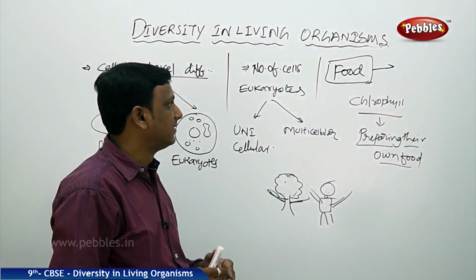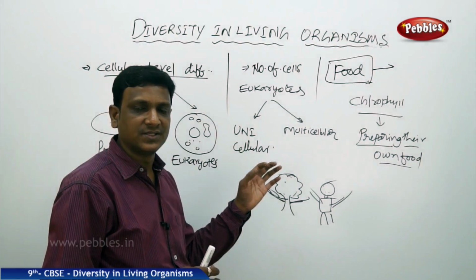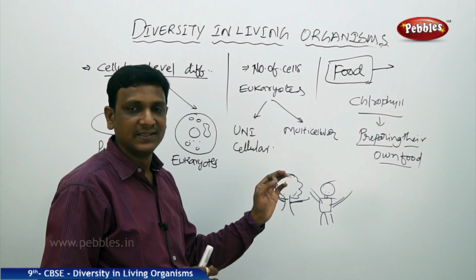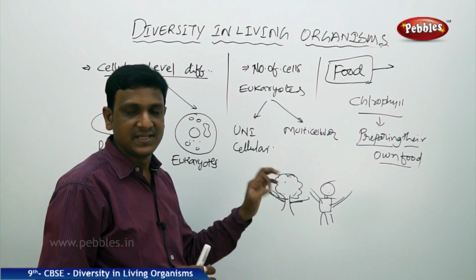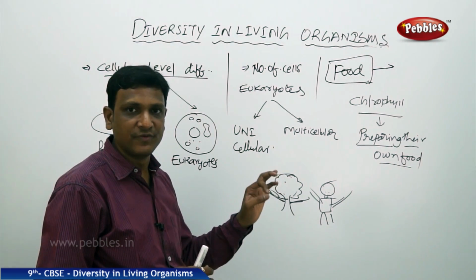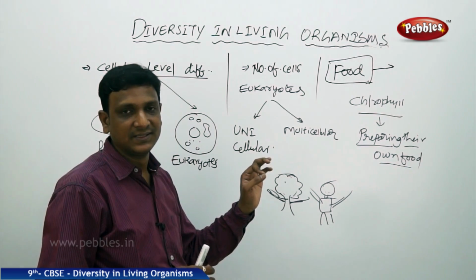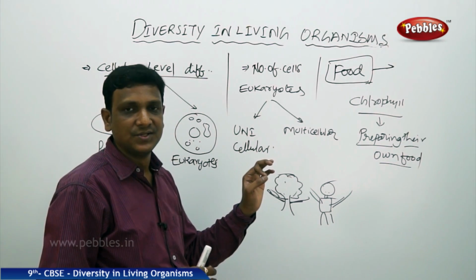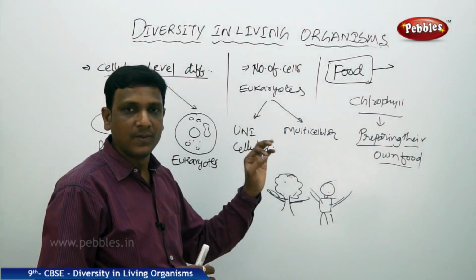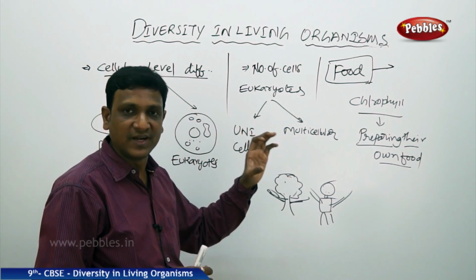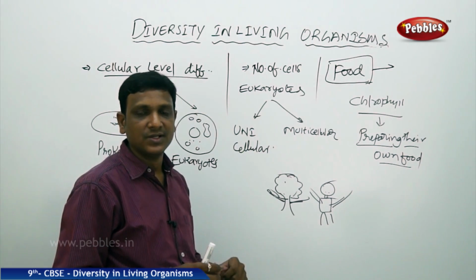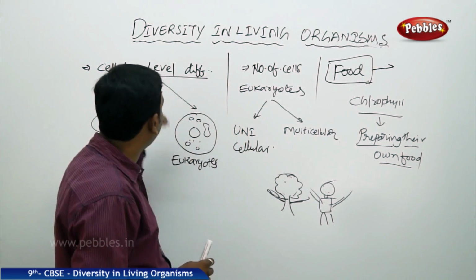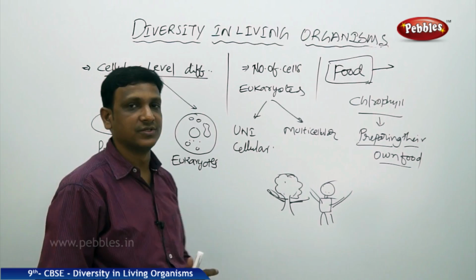So in this way, we have to find out the characteristics which will exactly divide the organisms into two groups. The members of a group will have more similarities, less differences. If we study one particular thing, the fundamental characteristics of all the members of a group must be similar. So that is the idea behind the basis of this classification.